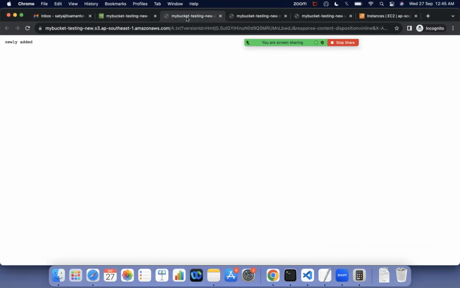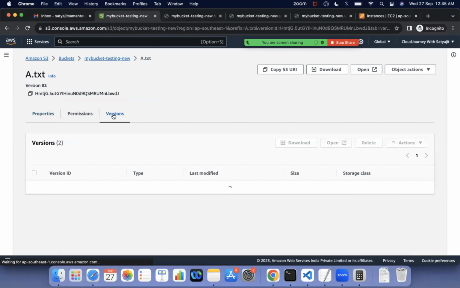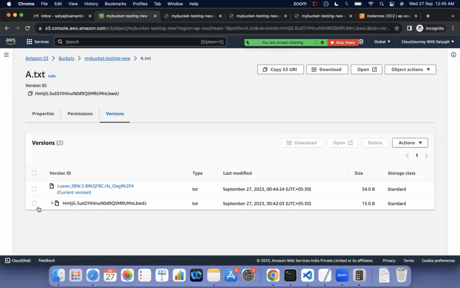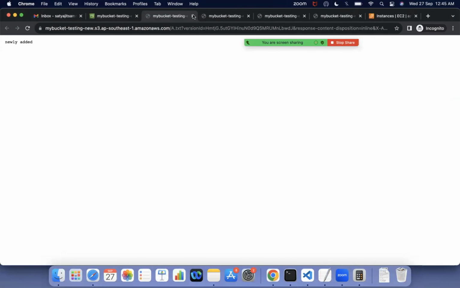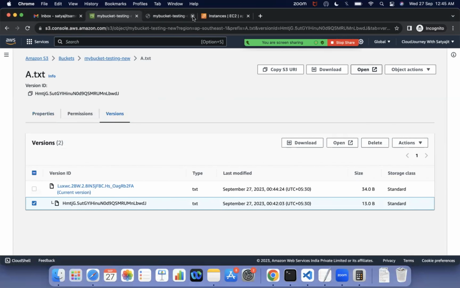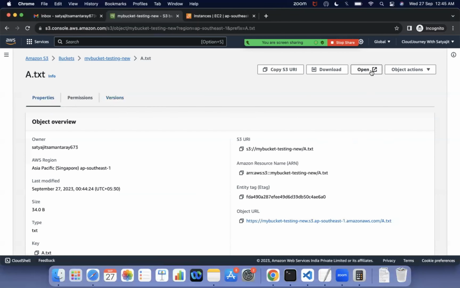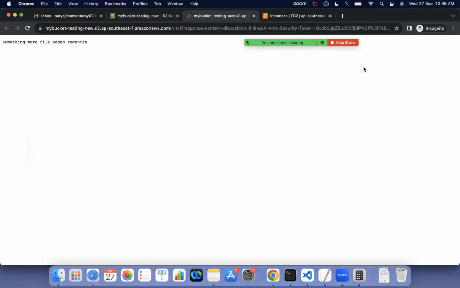Okay, so once again I will show you. You select the version, and if you click on this one, this is your old one. Okay, my bucket. Now click on this, this is the current version. So there is something called current version and non-current version. Current version means the actual one. If you click on this and open it, it says something more. This is the current version.